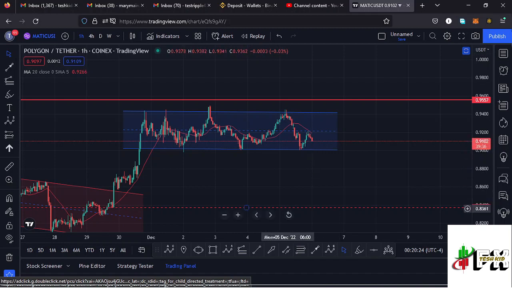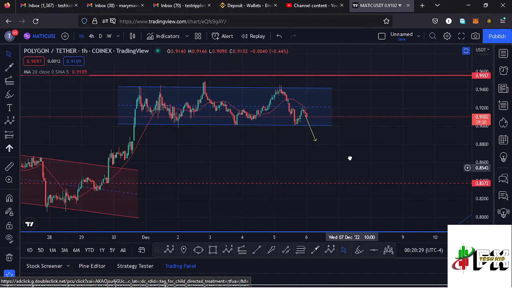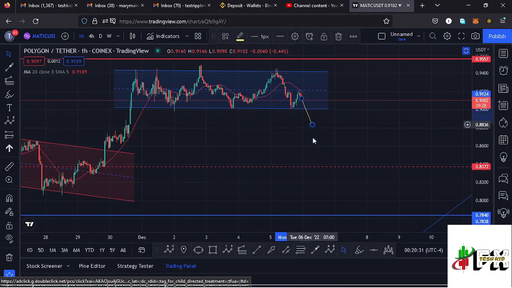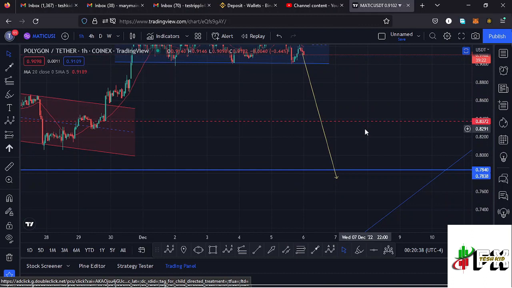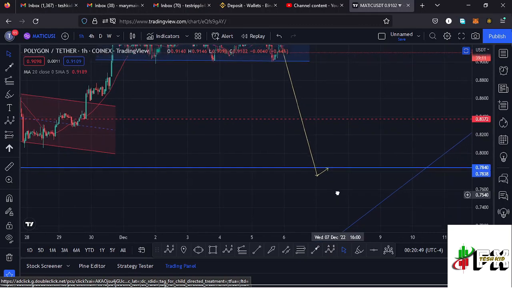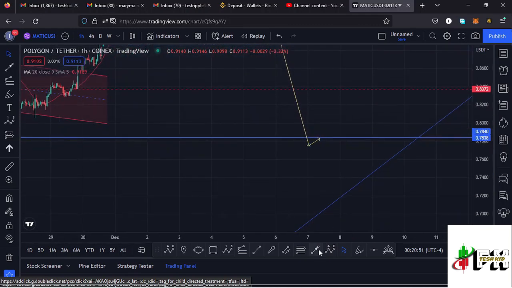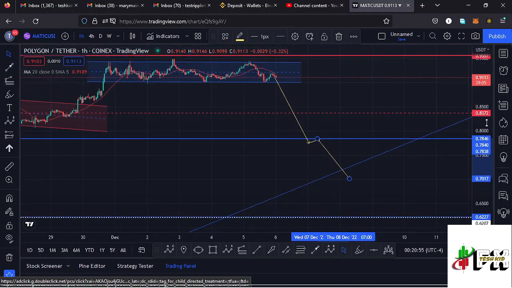that we can break out of the channel to the lower side, and in case we see a breakout to the lower side, then I will expect that movement to continue pushing even lower and even lose the key area of support at around the $0.78 mark. And in case that plays out, and we even see a retest of the key area of support at around the $0.78 mark, then there are chances that we might continue pushing even lower and maybe even fully maximize the formation of that wave 2 to the lower side.